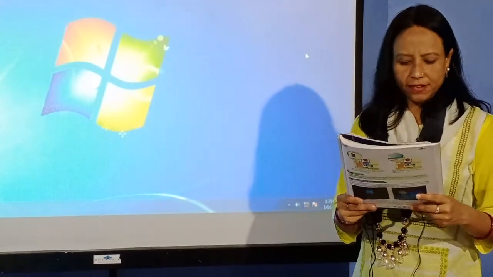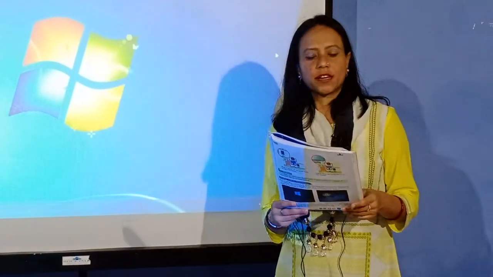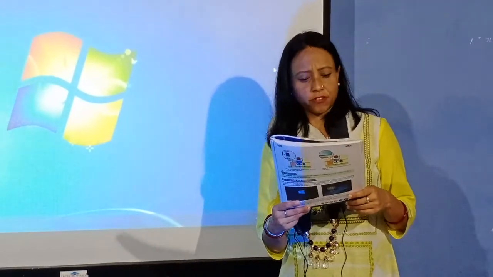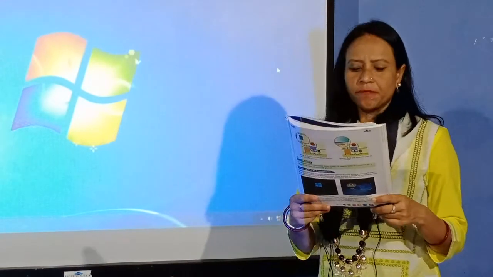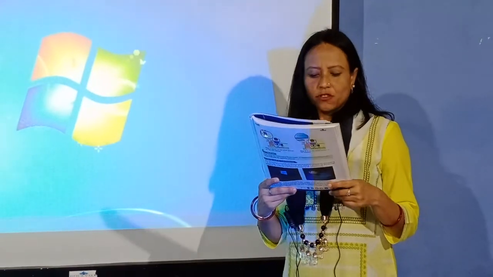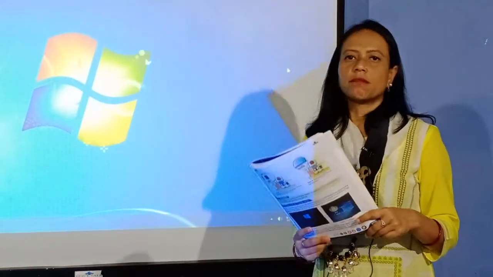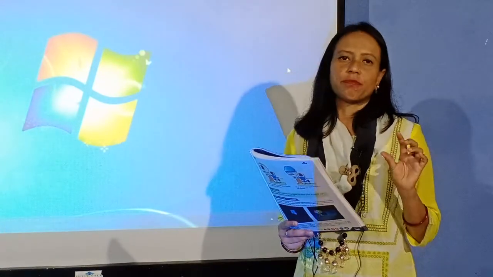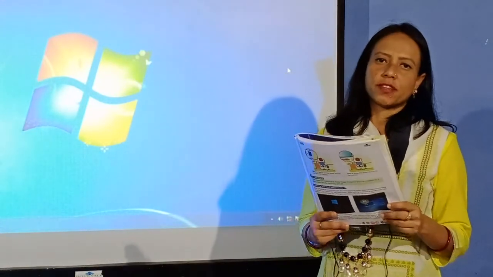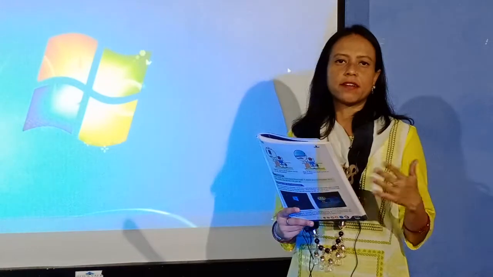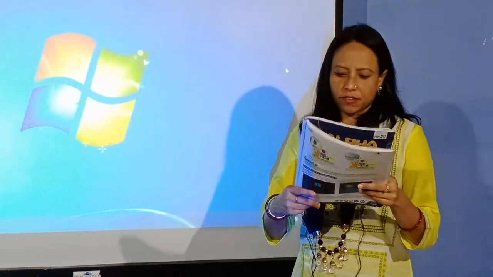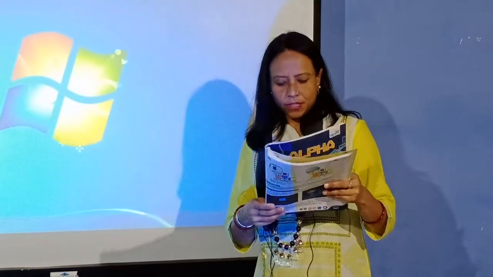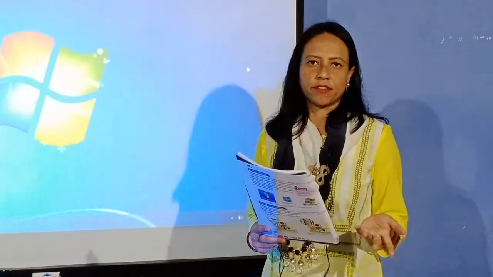Okay, so now I'll go through the steps how you can start up your computer. To start a desktop computer, follow the given steps. Number 1, switch on the main power supply button. The first thing, your computer is plugged with a main switch which supplies the electricity. So first you have to switch on the main power supply button. Step number 2, turn on the UPS of the computer. You have a small device which is known as UPS, which gives the backup.